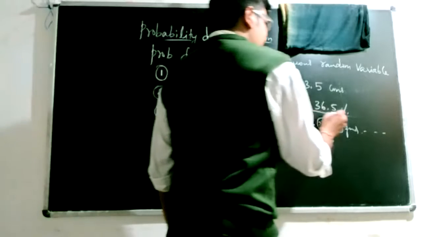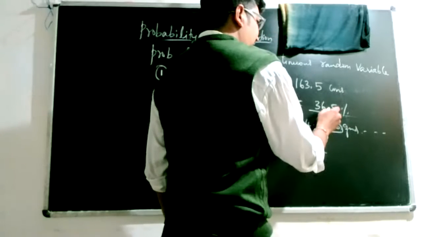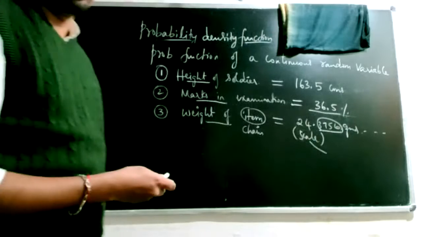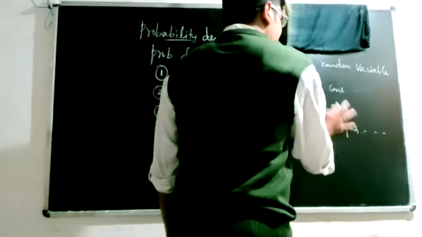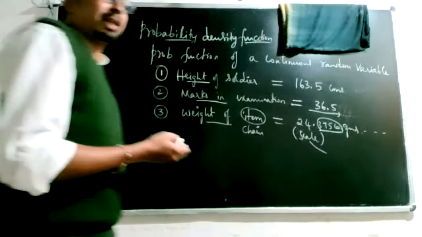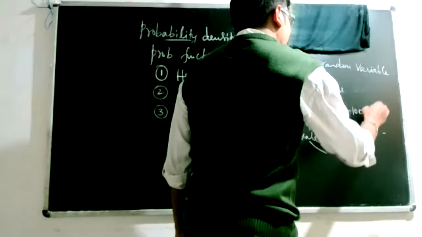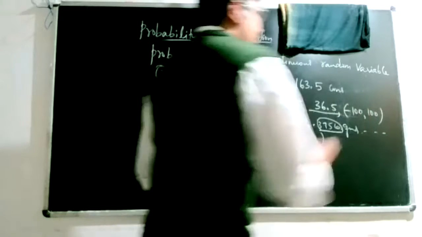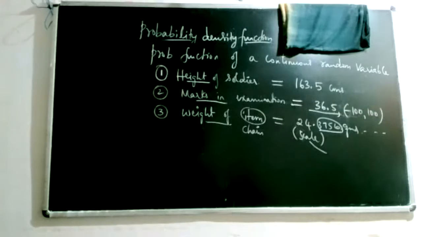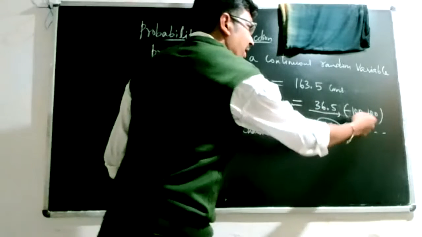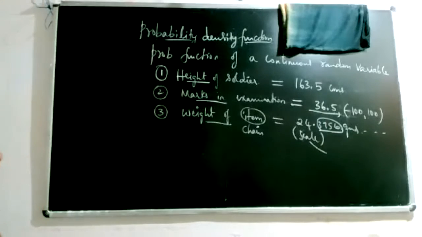Similarly, for your marks, for you it is 36.5. But when you look into the possibilities, and if you have a negative marking system, you can end up getting anything between 100 and minus 100. So you cannot specifically tell what those exact values are. For you, it is 36.5. For others, it could be anything between these two.